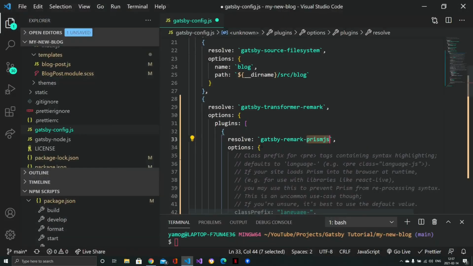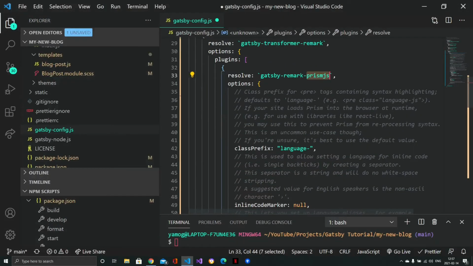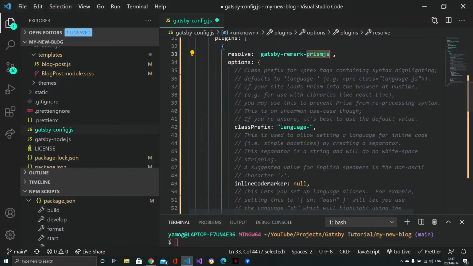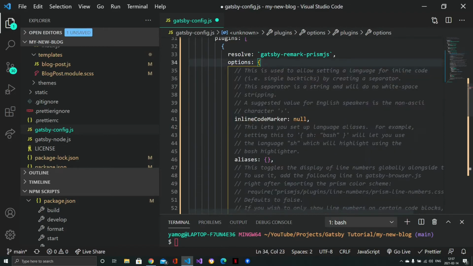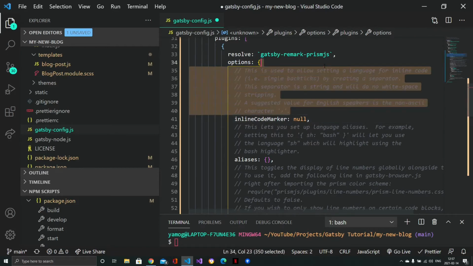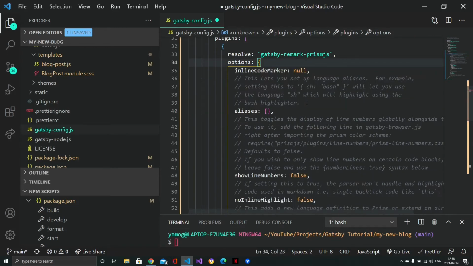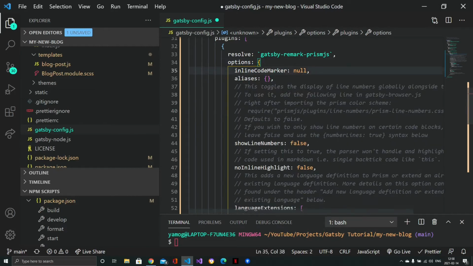If we look at what this plugin gives us, it has a bunch of things. We're not interested in this because we don't need to have this prefix. The inline code marker, we can just keep it right now. The aliases are quite interesting because this is how you can map shortcuts for a language.